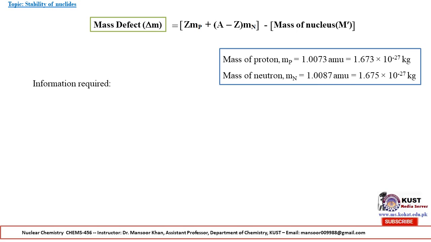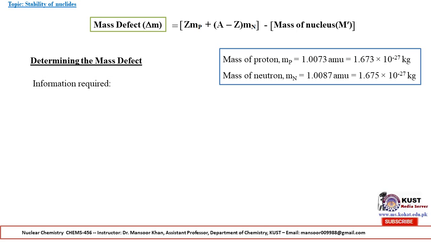Where Mp is the mass of a proton, which is equal to 1.0073 atomic mass unit, or 1.673 into 10 raised to the power minus 27 kilogram. The mass of a neutron is represented by Mn, which is equal to 1.0087 atomic mass unit, which is also equal to 1.675 into 10 raised to the power minus 27 kilogram.